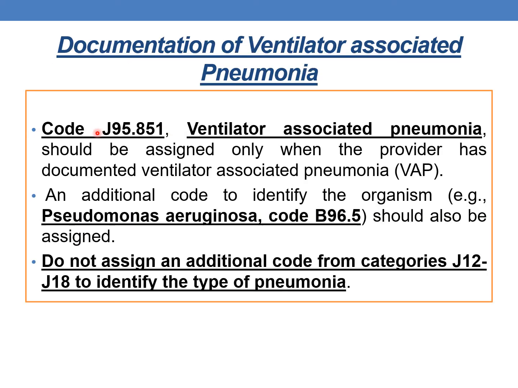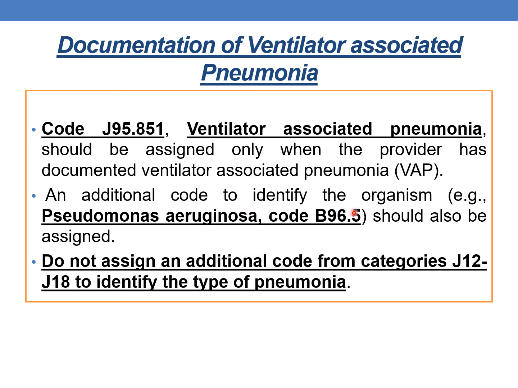So code from the category J95.851. This is the final code, J95.851. Ventilator associated pneumonia should be assigned only when the provider has documented VAP, that is ventilator associated pneumonia. The provider should document that the patient is suffering from ventilator associated pneumonia. Then only you need to code J95.851.